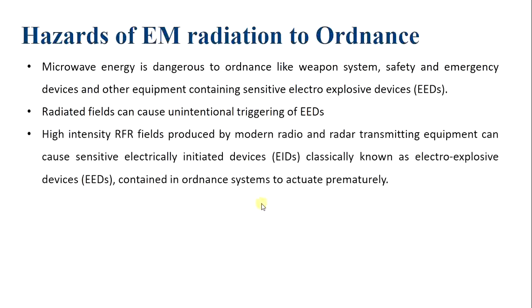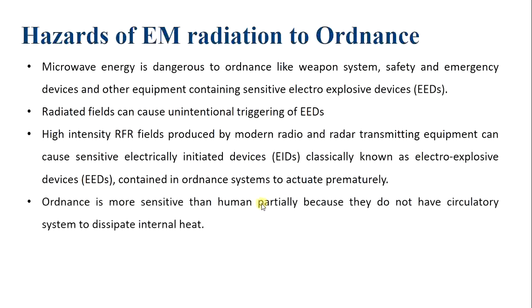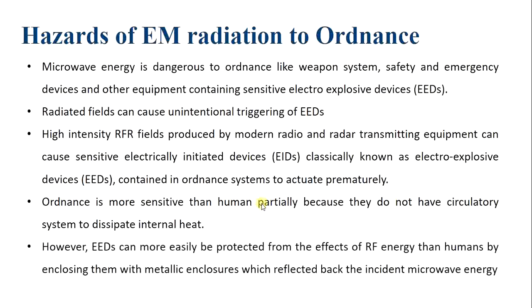High intensity radio frequency radiation fields produced by modern radio and radar transmitting equipment can cause sensitive electrically initiated devices, EIDs, classically known as electro-explosive devices, contained in ordnance systems to actuate prematurely.